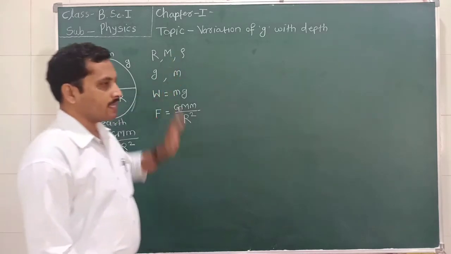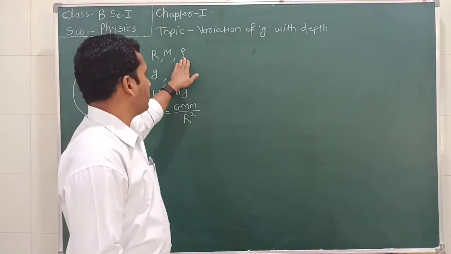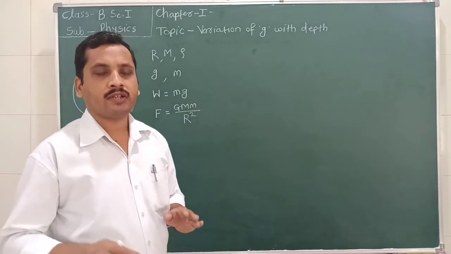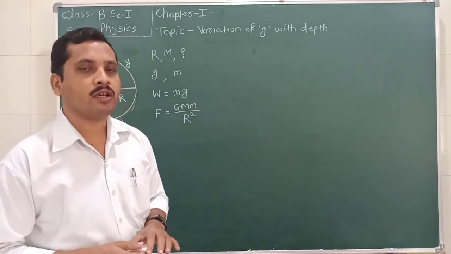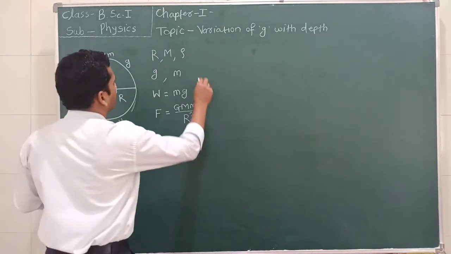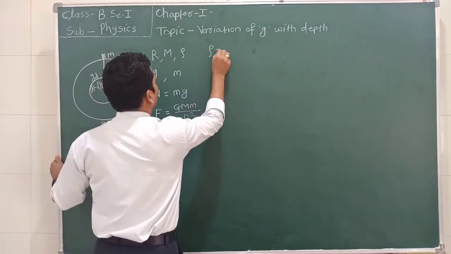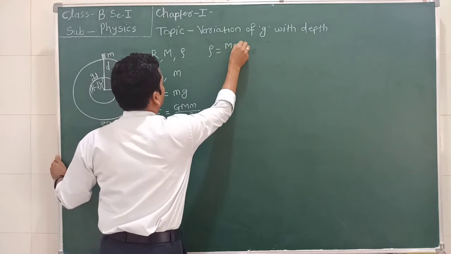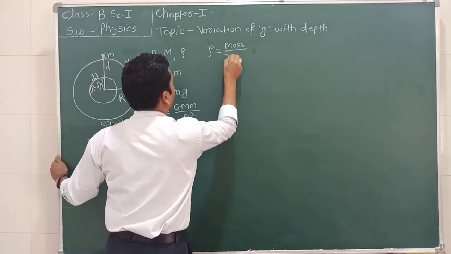We already said that rho, the density, is equal to mass per unit volume of the earth. Density rho is equal to mass divided by volume.